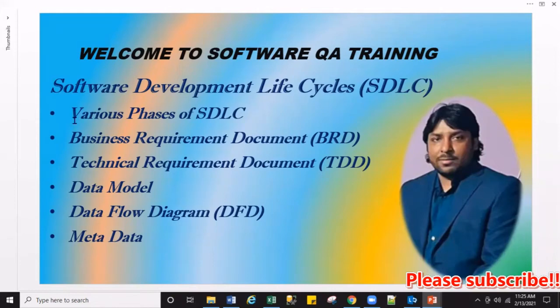In the software development life cycle, there are various things we can learn. We are going to learn the various phases and the steps of the software development life cycle. We are also going to learn the business requirement document, BRD, the technical requirement document, TDD, the data model, the data flow diagram, also called DFD, and metadata.